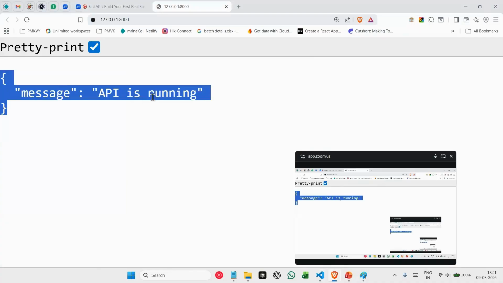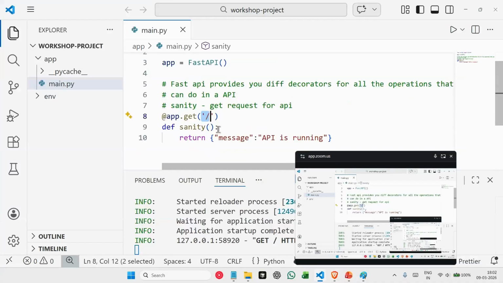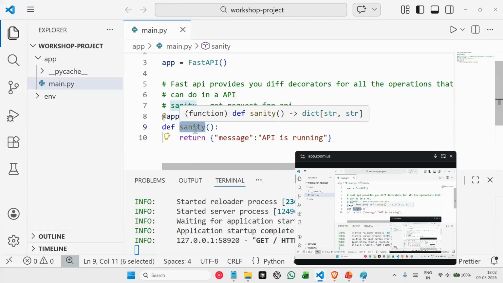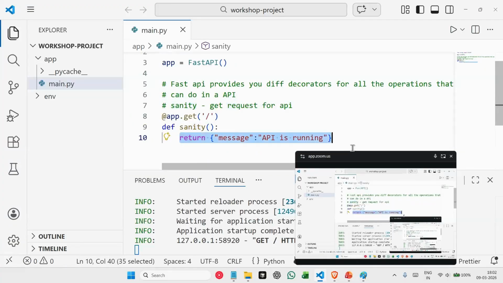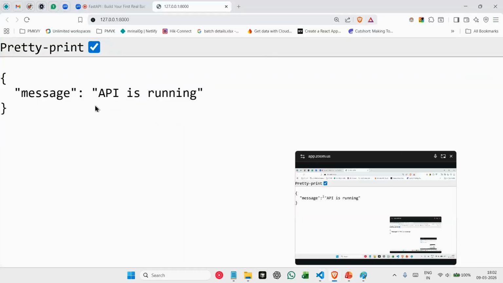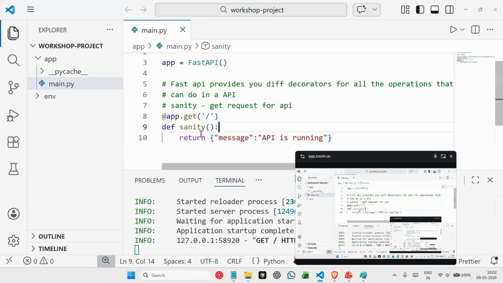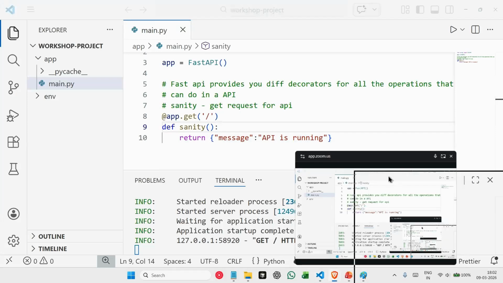So what is happening here is basically we are trying to access this path, and this path is currently attached to this function. And whatever we are doing in this function is coming as an output here. From our function, we are sending this message as an output in return, right? This is how simple it is to build an API using FastAPI.